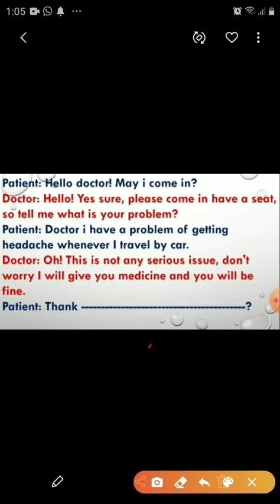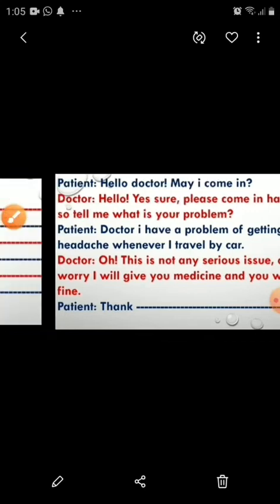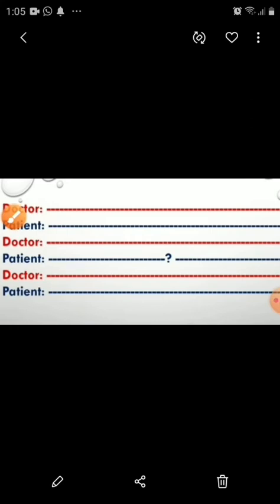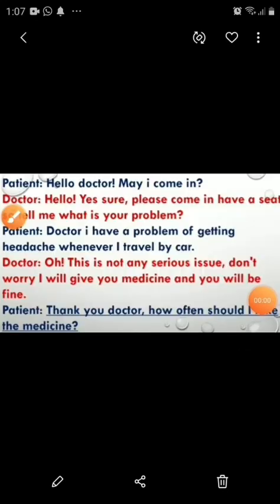Then a question mark is given over here. Now we have to frame dialogues over here. See this slide. Doctor, patient, doctor, patient. One question mark is also given over here in the patient part. So now we have to frame sentences, right students? So let's fill the gap given over there.